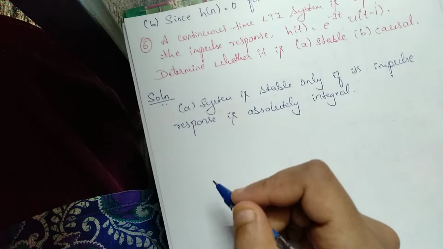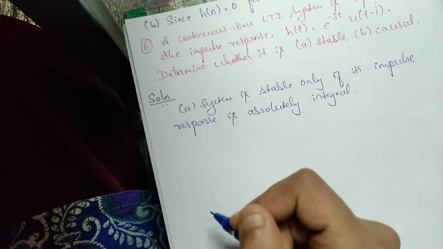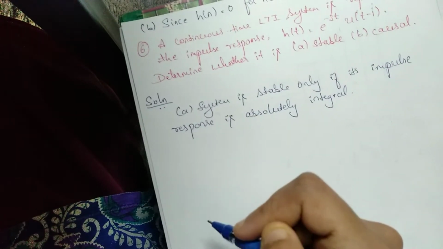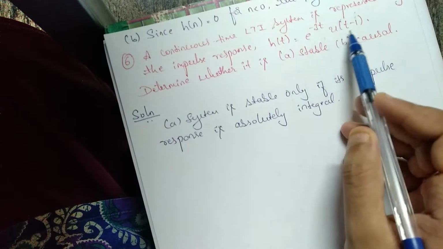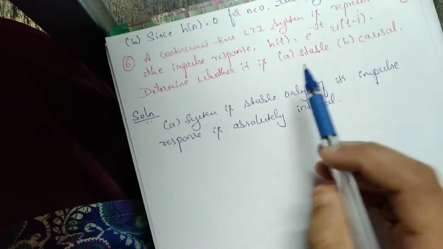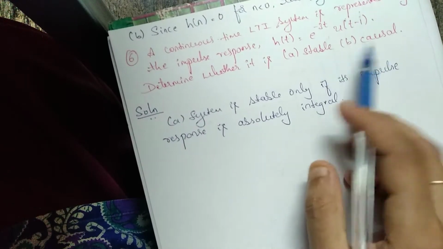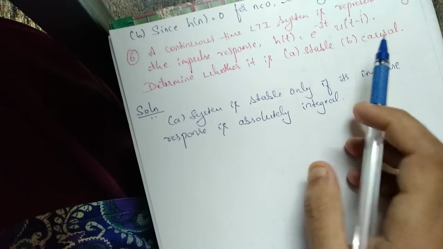In today's video, let us study the continuous time LTI system and its properties. So let us see the first problem on continuous time LTI systems. They have given h of t as e to the power of minus 3t u of t minus 1. We need to check whether this is stable, causal, or both. So we need to check the properties of the LTI system.